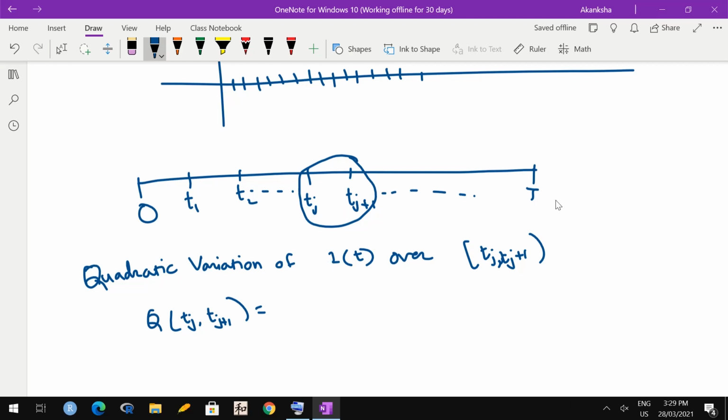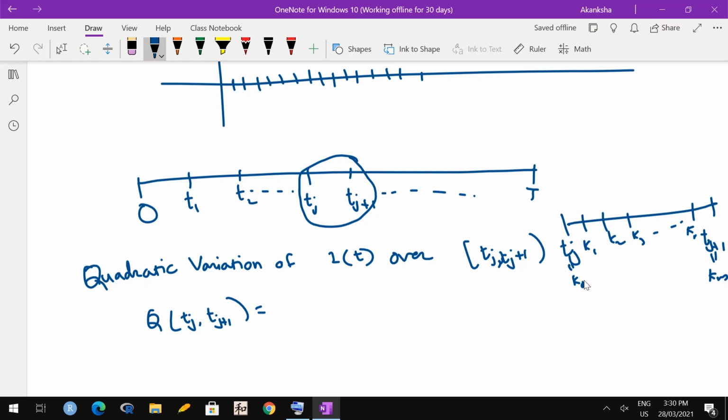Okay, so this tj to tj plus 1, let us assume that it can further be divided into smaller subintervals. Let me call it k1, k2, k3 up to say km. The last one I will call as km, the first one I will call as k0. Okay, so tj plus 1 is km.